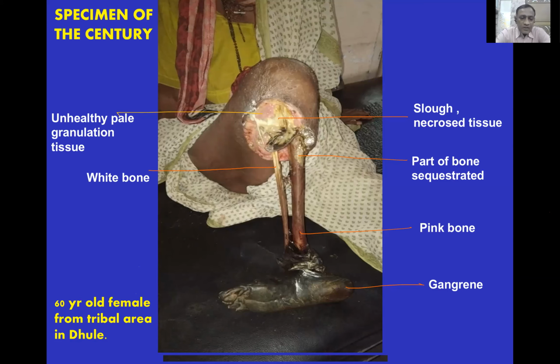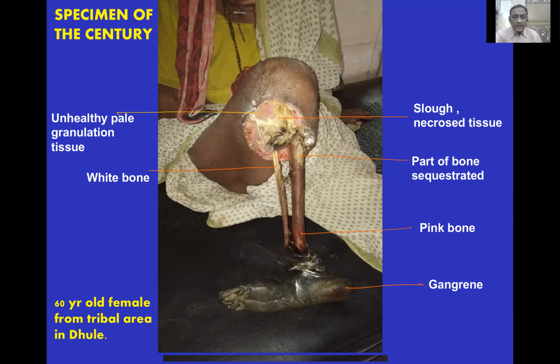This is a 60 year old female, who is from a tribal area, a very remote part of Dhule district. She came with gangrene of the foot in the initial stage a few months ago. We made a diagnosis of peripheral vascular disease and advised amputation. Her son was working somewhere in Mumbai, and the patient herself refused the amputation. She went home. She stayed alone, and with a medical pack and by herself, she removed all the skin and flesh from the leg, and this is the patient's situation.